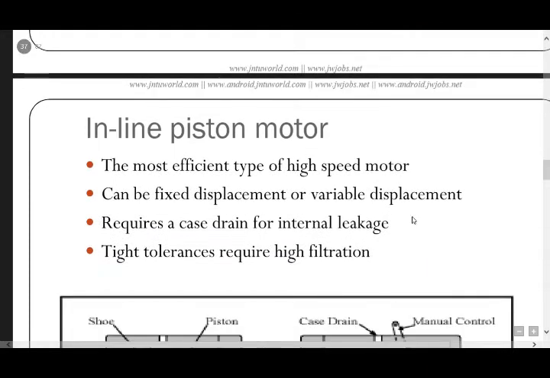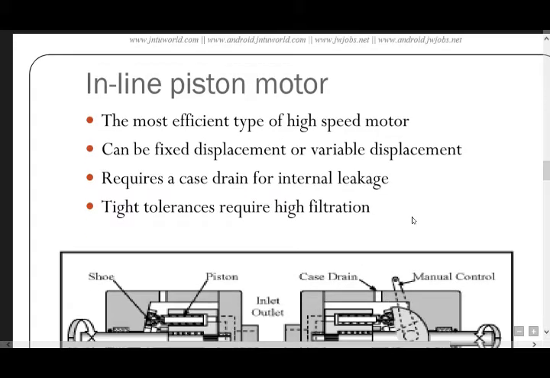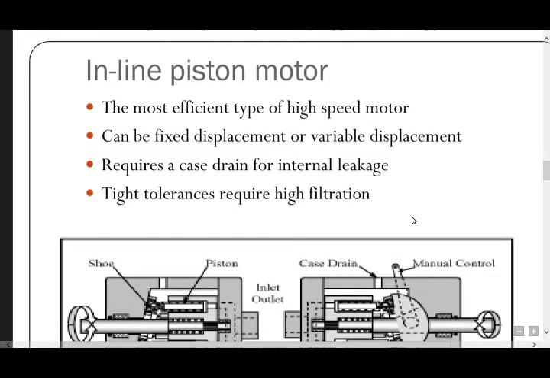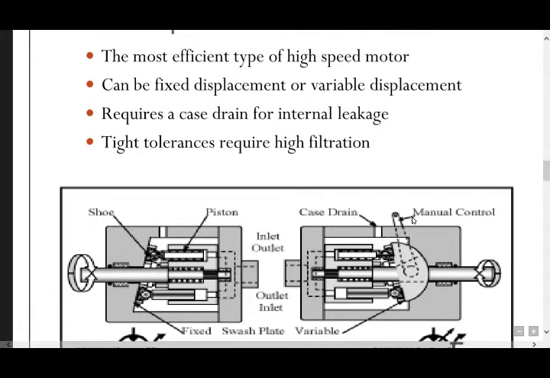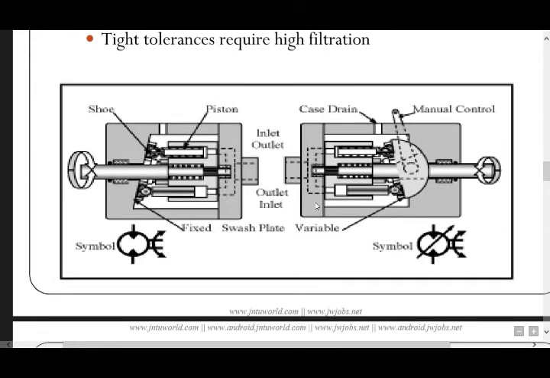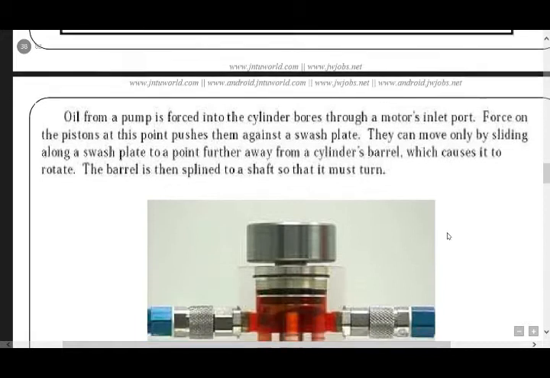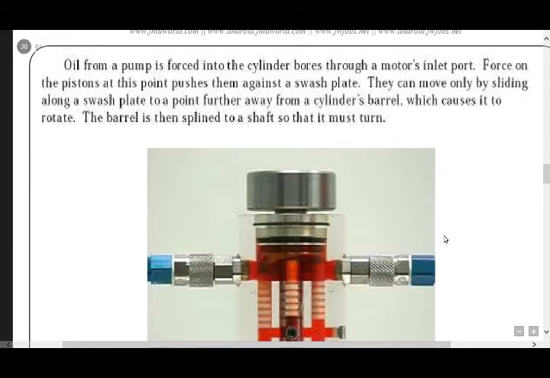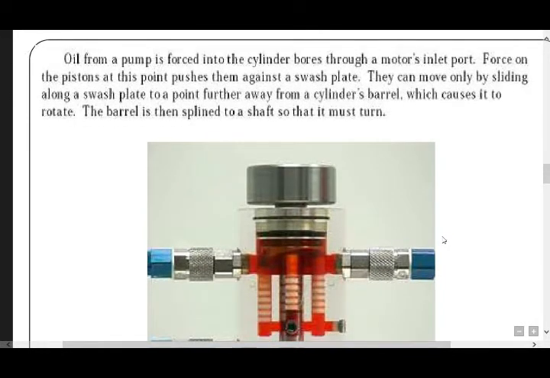Inline piston motor, the most efficient type of high speed motor, can be fixed displacement or variable displacement, requires a case drain for internal leakage, tight tolerance, requires high filtration. In this figure you see the hydraulic actuator. This is the piston and shoe. Here are symbols, case drain and mechanical control. Oil from the pump is forced into the cylinder bore through the motor's inlet port.